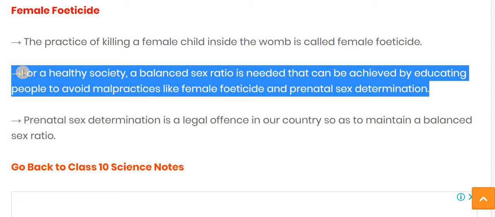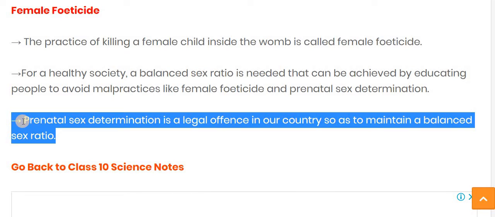So for a healthy society, a balanced sex ratio is needed, which can be achieved by educating people to avoid malpractices like female foeticide and prenatal sex determination. Prenatal sex determination is a legal offense in our country, so as to maintain a balanced sex ratio.